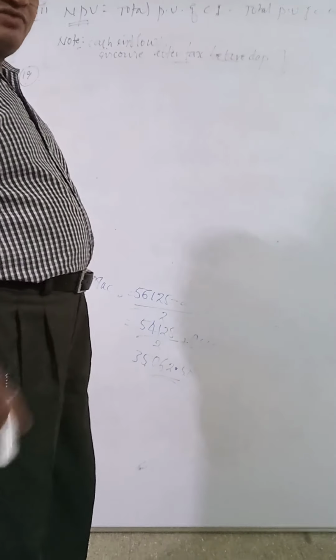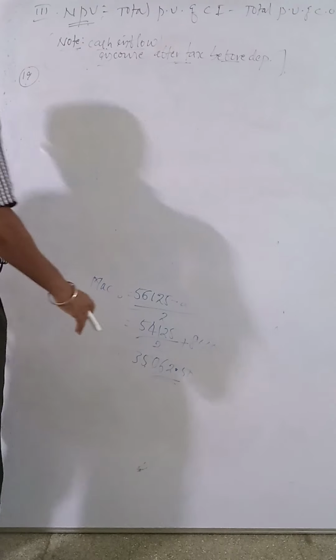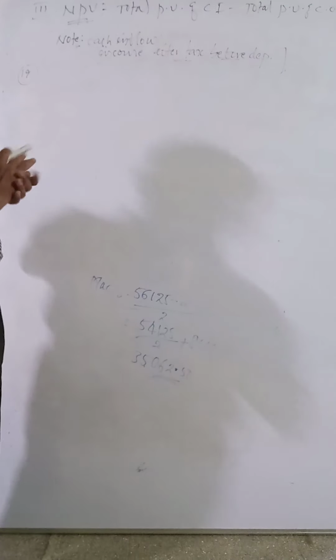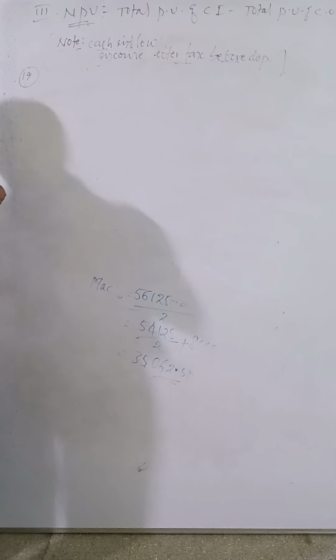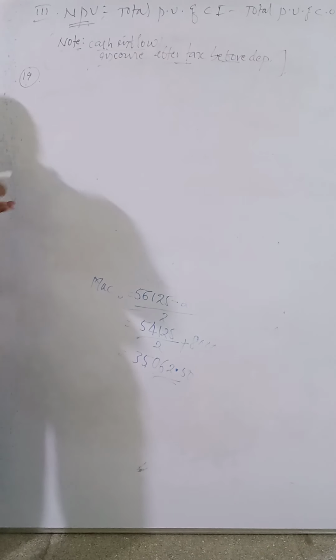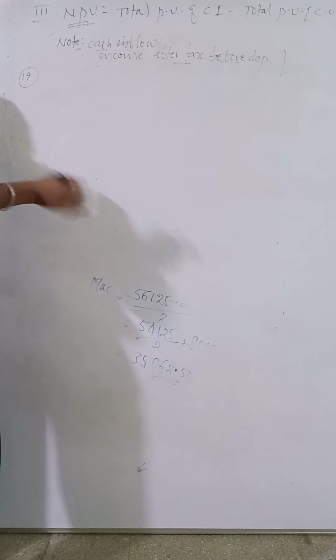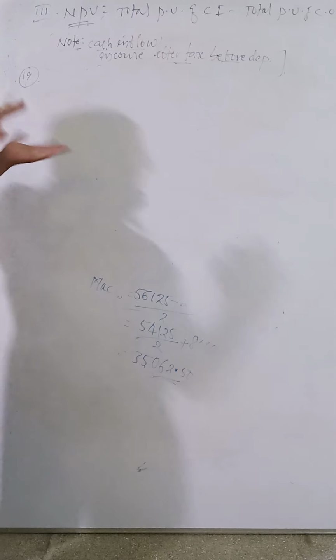The annuity discount factor is given. Compare the net present value, calculating it under number 1, if both projects are independent, and number 2, if both projects are mutually exclusive.